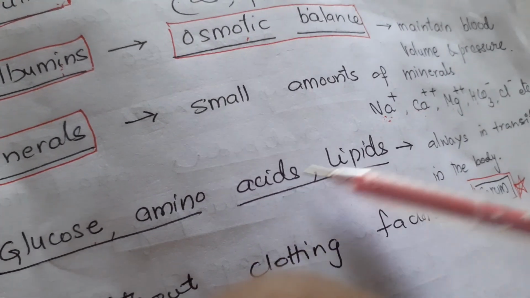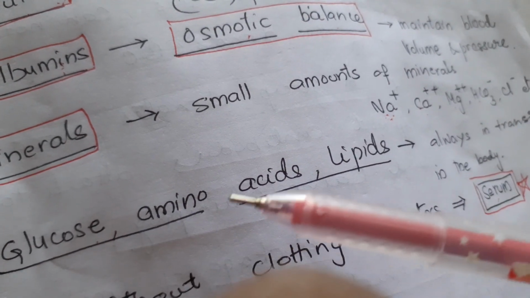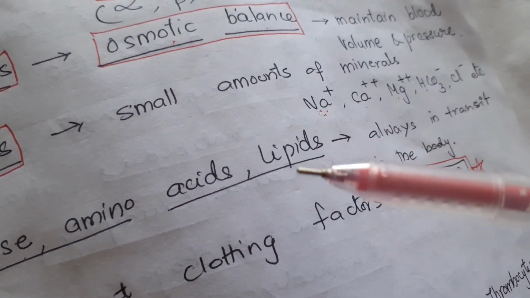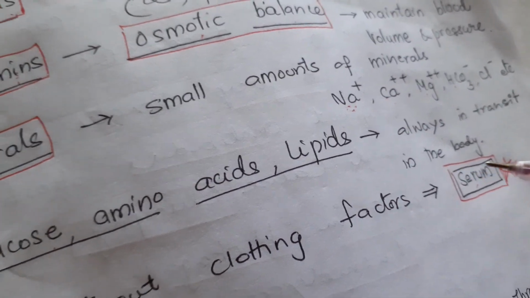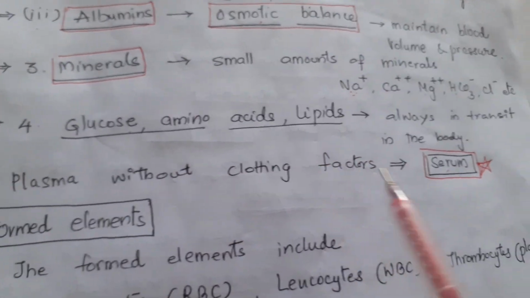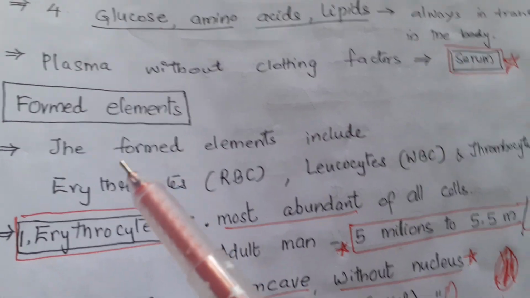Next, glucose, amino acids and lipids, which are the end products of carbohydrates, proteins and lipids, fatty acids and glycerol. Again, they are formed into lipids. Always they are in transit form in the body. Plasma without clotting factors is called serum. It is also important.